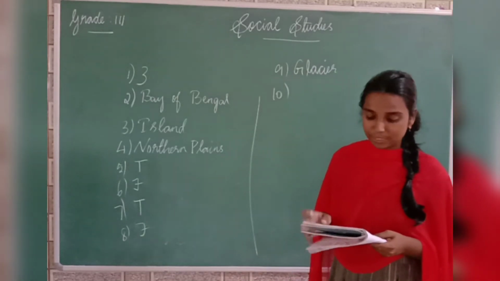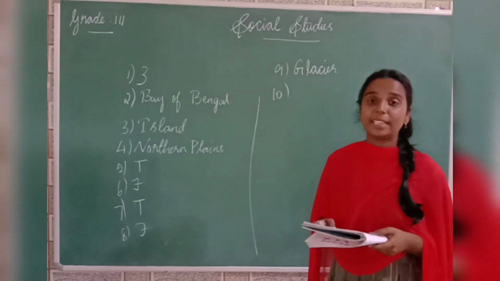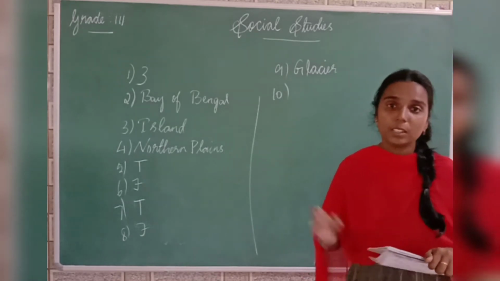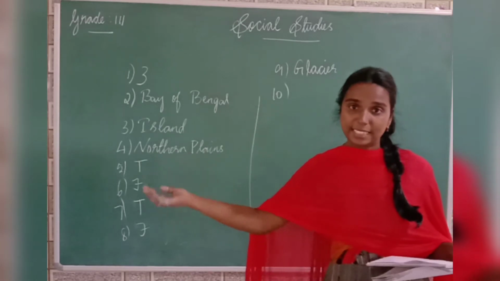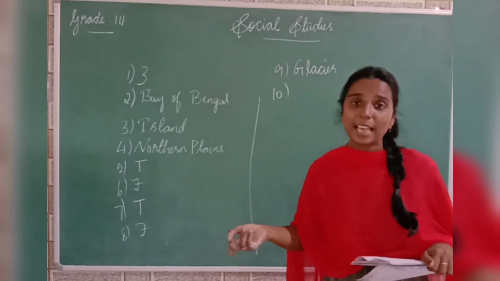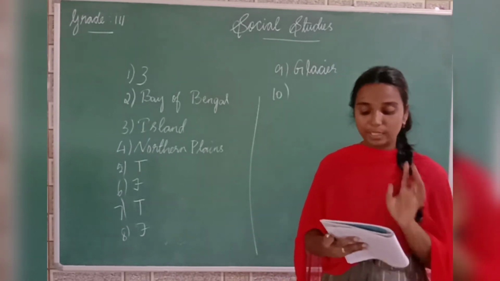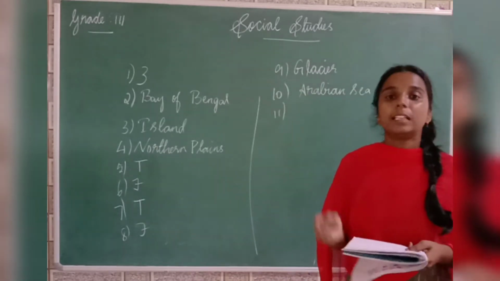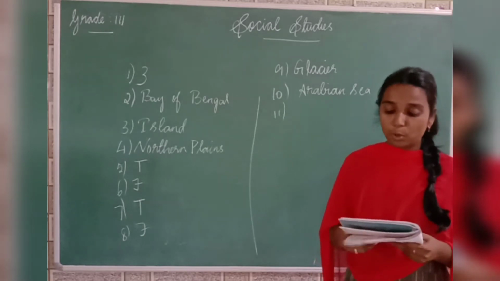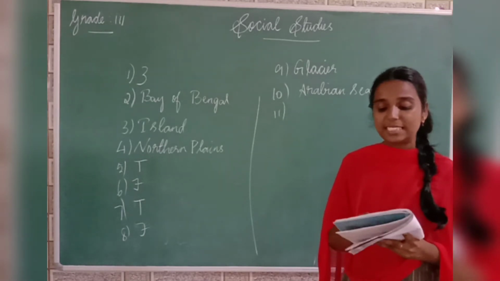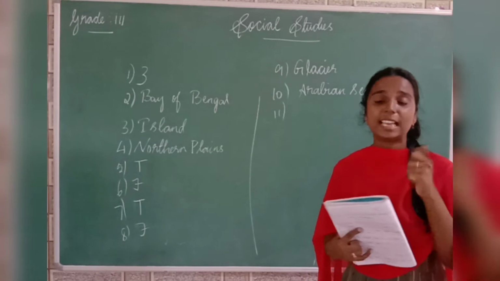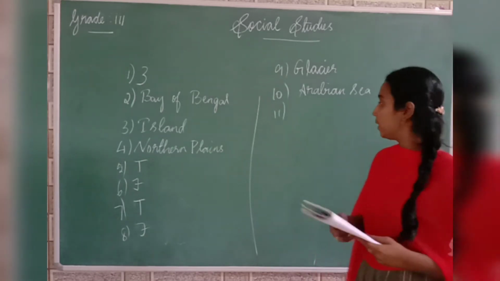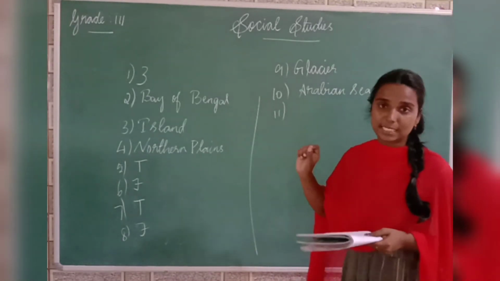Now see the 10th question. Lakshadweep Islands are located in the dash. So Lakshadweep Islands are located in which sea? It is located on the west side. Which sea do we have on the west side? Arabian Sea, very good. So Lakshadweep Islands are located in the Arabian Sea. Now what is the 11th question? Most of the Thar desert lies in the state of dash. It lies in Rajasthan. So the answer for the 11th question is Rajasthan.